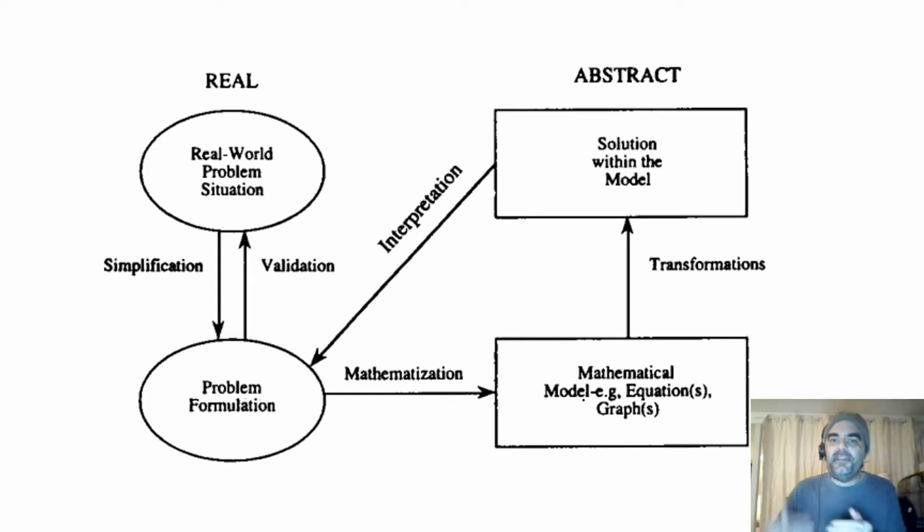And then we find the solution within the model. Within the mathematical world, 2 plus 2 equals 4. Yes, absolutely true. But what we're really going to look at is how that translates to the real world. Did that equation hold true, or is it the best equation for the real world problem we're looking at?